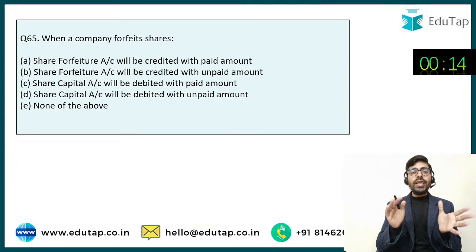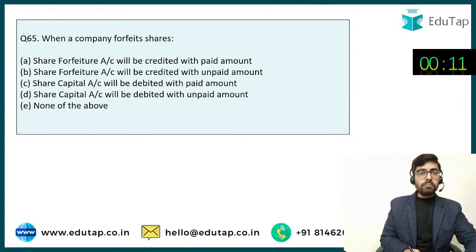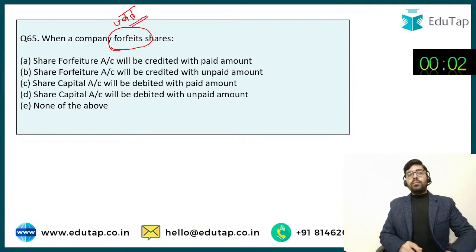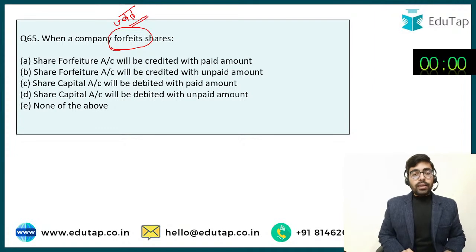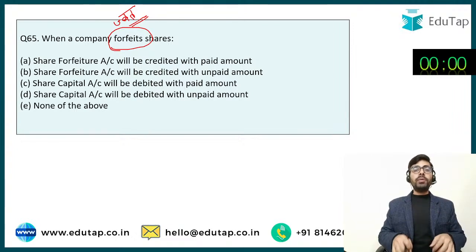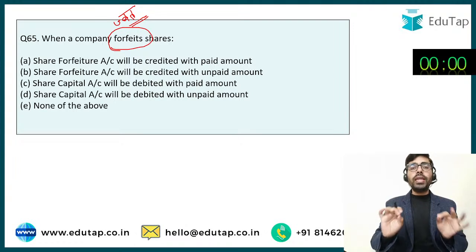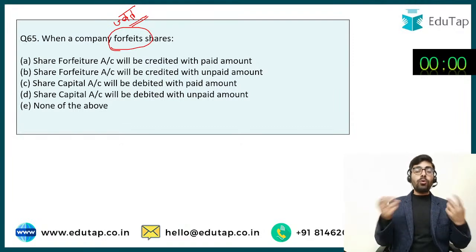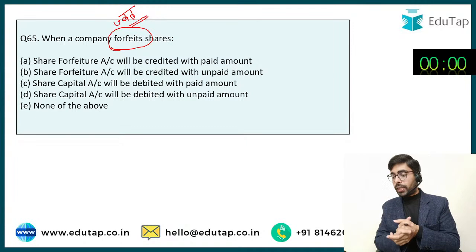When a company forfeits shares, जब company share forfeit करती है, forfeit का मतलब company shares को जब्त करती है. The shares are forfeited by the company. एक ऐसा shareholder है who's really bad. He's not paying money on the shares to the company. Now the company is going to forfeit the shares of that particular shareholder, and whatever amount has been paid by that shareholder is now going to belong to the company. It is not going to be refunded back to the shareholder.